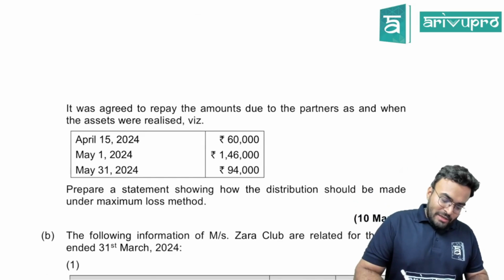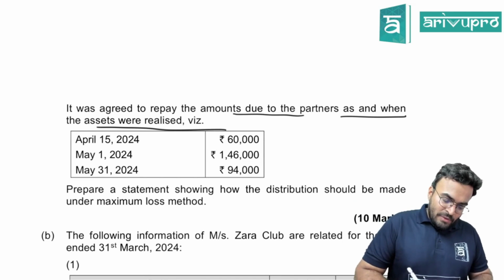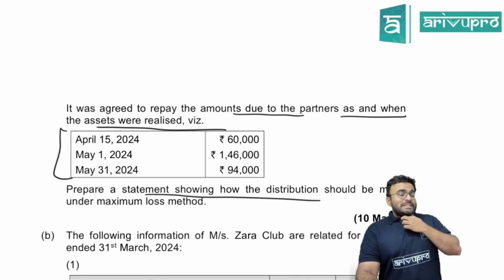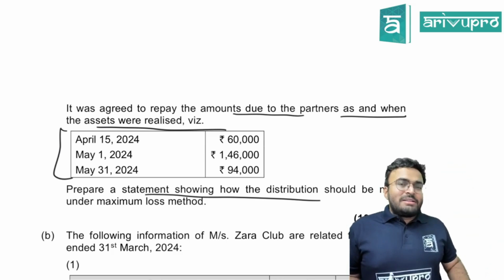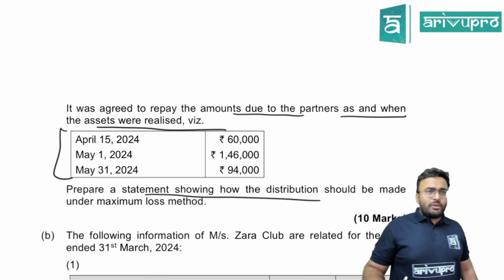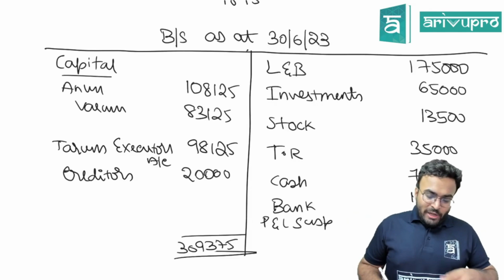Now, it was agreed to repay the amounts due to the partners as and when the assets were realized. 3 dates. Prepare a statement showing how the distribution is to be made under maximum loss method. I told you, when you had 4 or 5 installments in the study material, they will reduce the number of installments to shorten the question. Clear? What are we going to do?